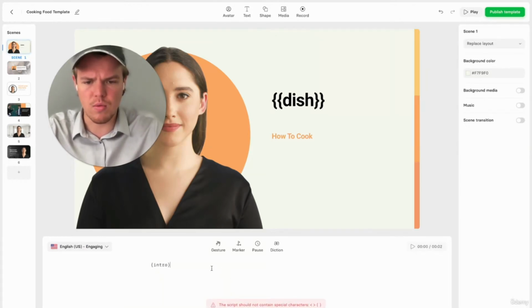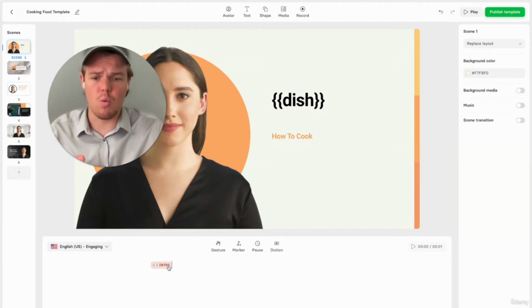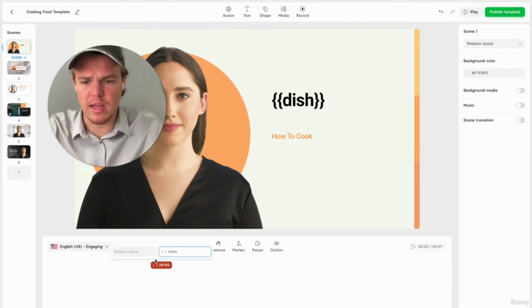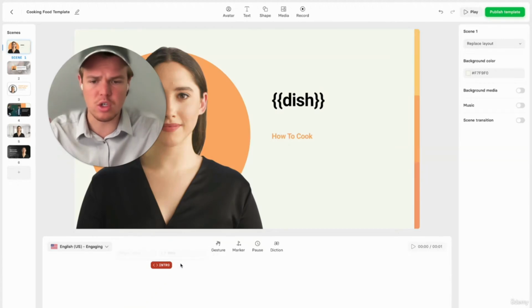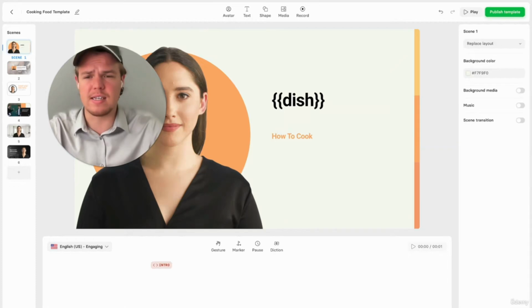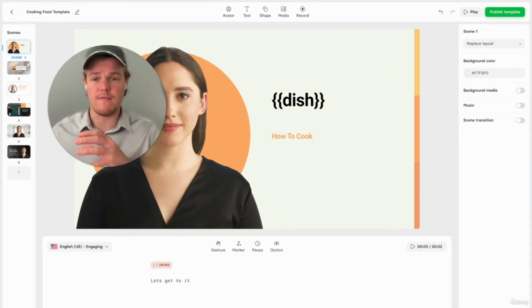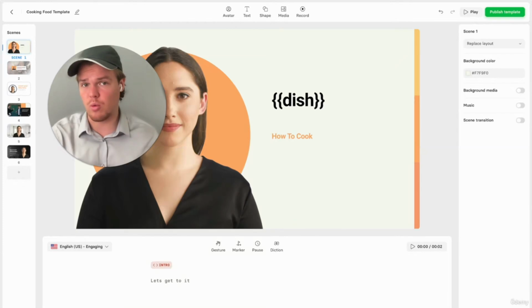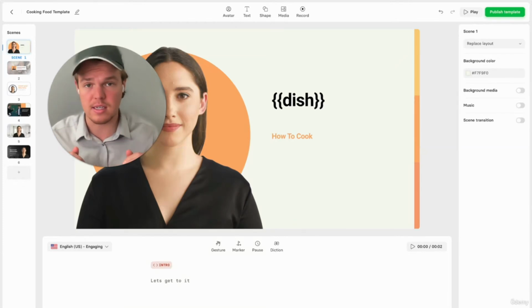And then we're going to go ahead and see. So it is actually 2 curly brackets. Once you've created that, it will look like this. Essentially the default value would just be intro. This is where we're going to start plugging in our scripts. If you want to add fixed text here, you could do that and say, let's get to it. So after the variable ChatGPT script we create, you want to have some type of fixed thing that's always said throughout every single video. You can add it there.